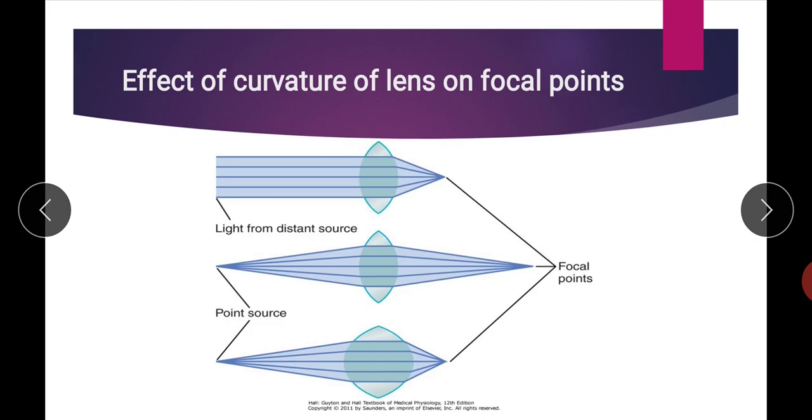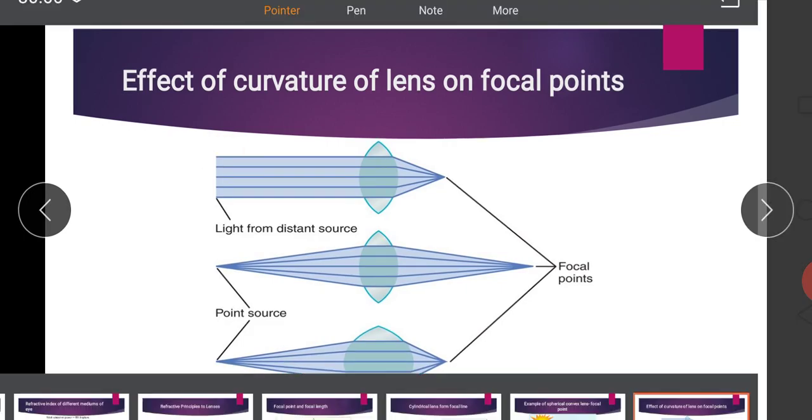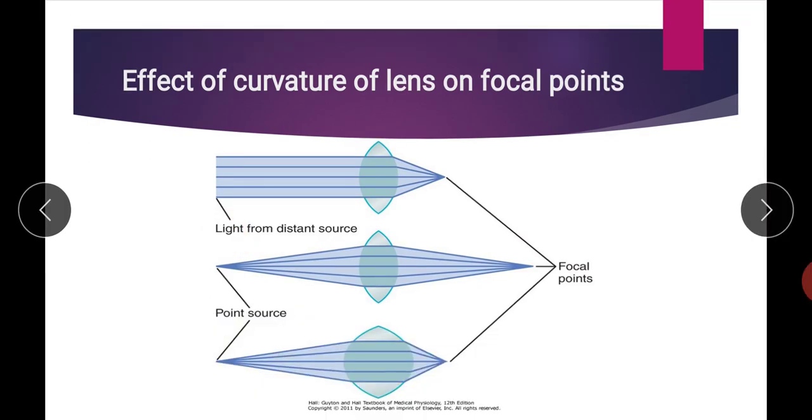Now, the effect of curvature of the lens on the focal point. Here we have three figures. In the uppermost figure you see that the parallel light rays pass through the biconvex lens and form a focal point. In the second figure, the same lens is there, but the light source is different. The light source is near, and when the light source is near, it forms diverging light rays.